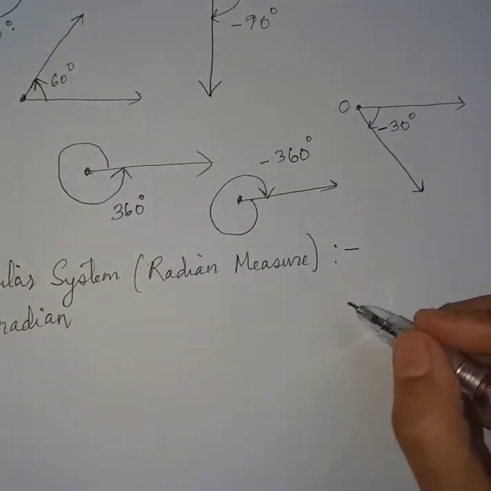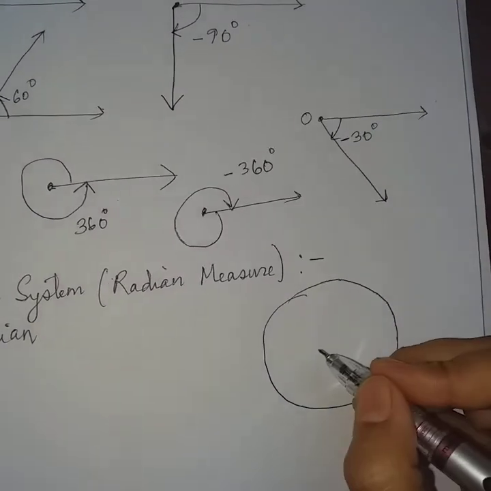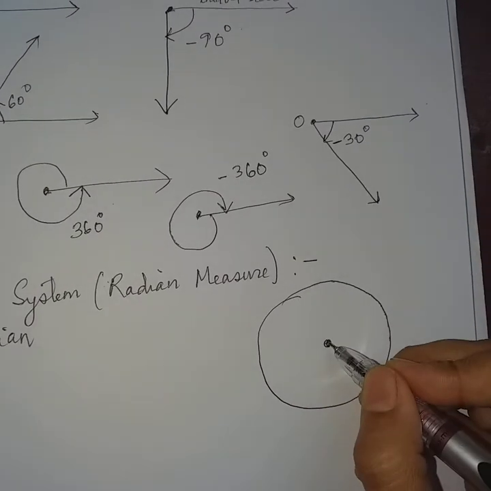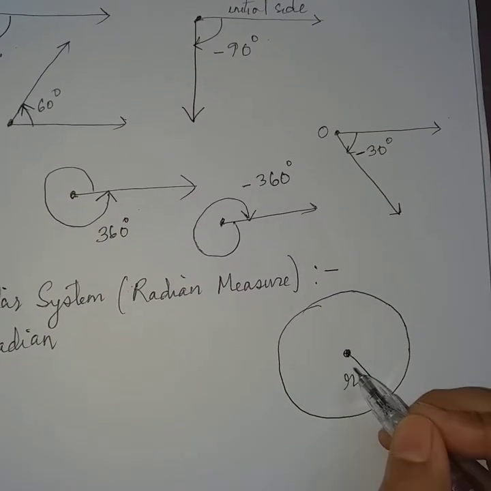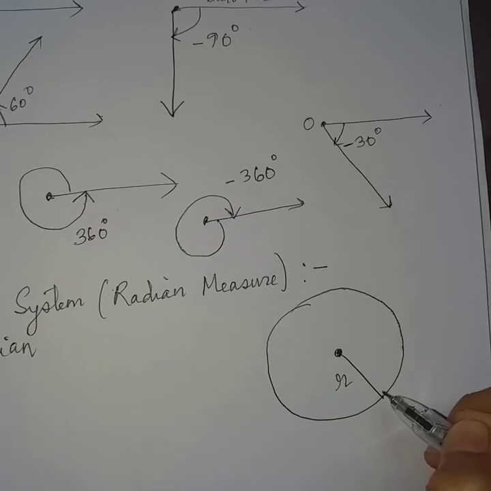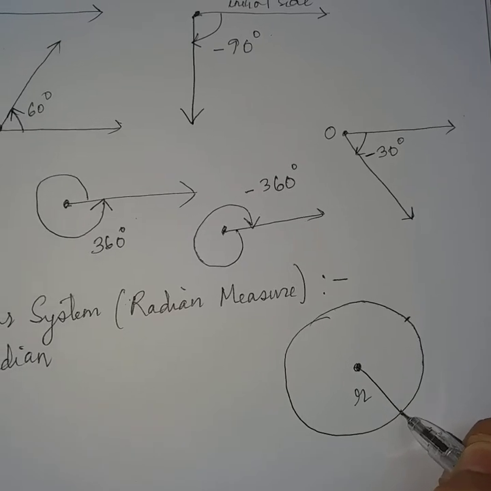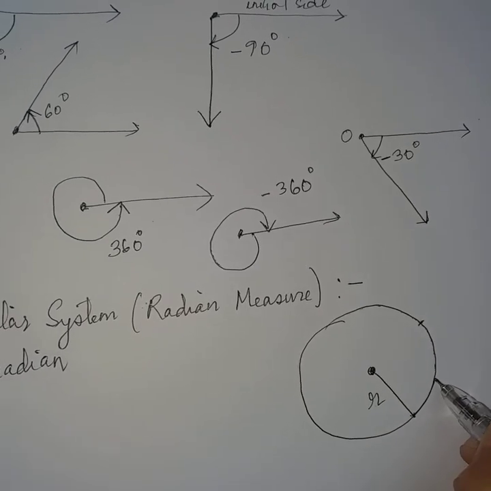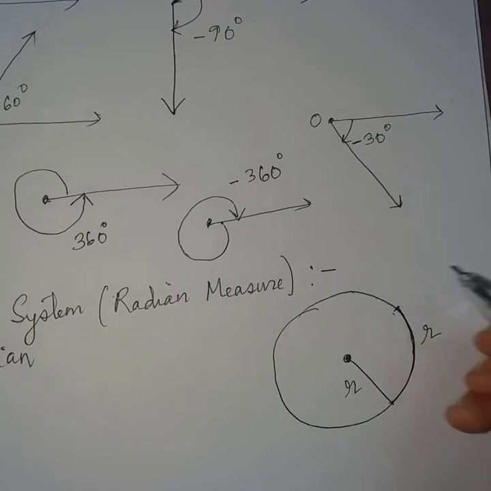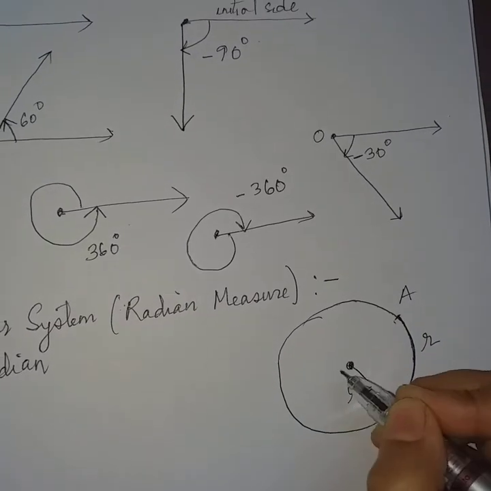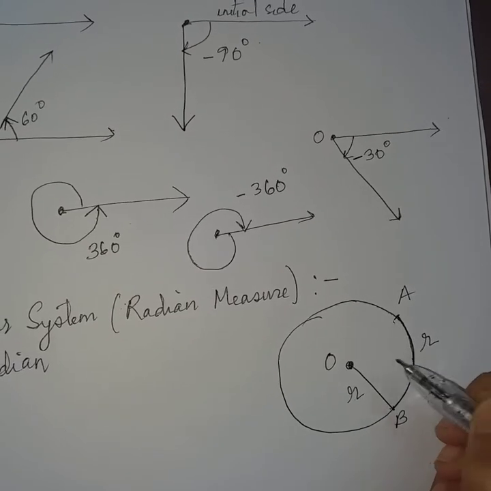So we will understand what is 1 radian. Suppose there is any circle, it may be any circle. Suppose the radius of the circle is r, the length of the radius is r, and if we take an arc of length exactly the same as the radius, that is r. Let us name this arc AB, with the center O. So here the arc length of AB is exactly the same as the radius.